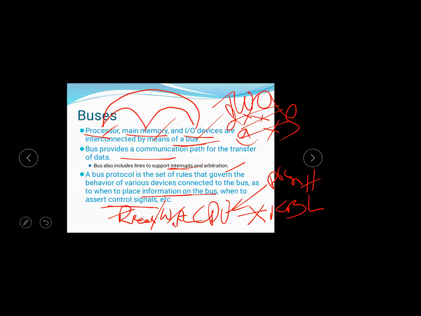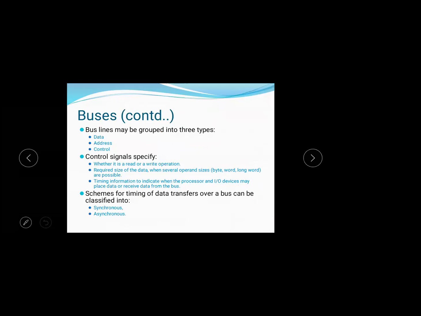Bus lines may be grouped into three types. In any bus these three lines are compulsory: the data line, address line and control line, commonly known as bus lines. If it is connected between the processor and memory, it is called a memory bus. The lines connected from the processor to memory, used to transfer data, are called memory bus lines.